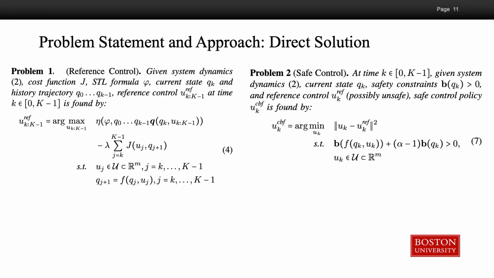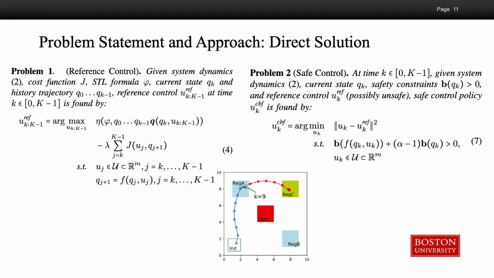Now let's formulate problem 1 and 2. In problem 1, at each time step, given the history trajectory, which is this blue trajectory in this figure, we want to maximize the robustness and minimize the cost function over the future control sequence, which will generate the red trajectory.